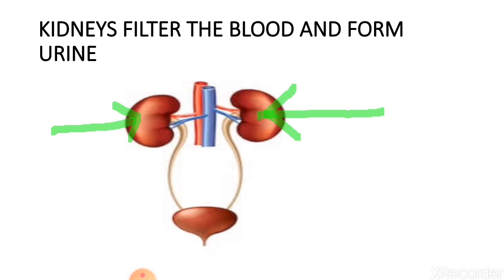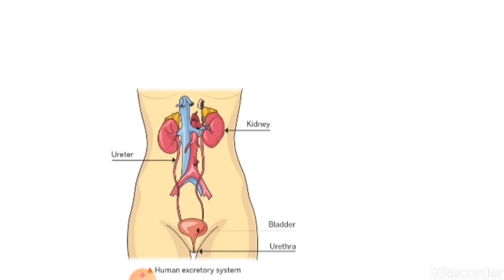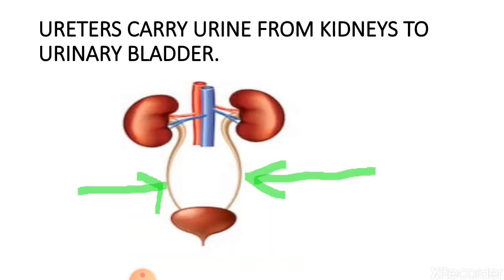So what is the function of these kidneys? Kidneys are bean shaped and they help to filter the blood, which forms urine. After filtering the blood, the waste product is in the form of urine. Then this urine goes to the urinary bladder through the pipe-like structures called ureters.